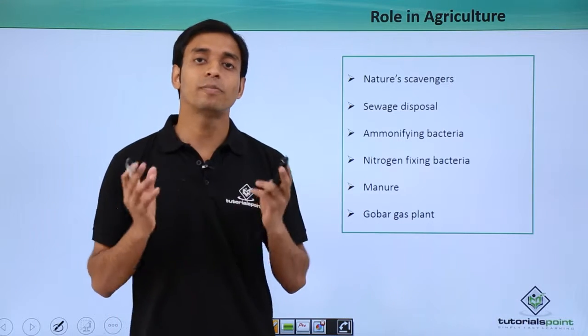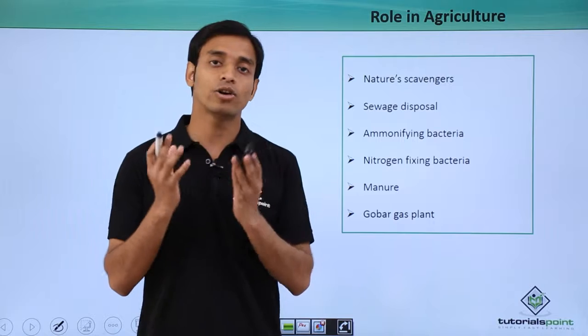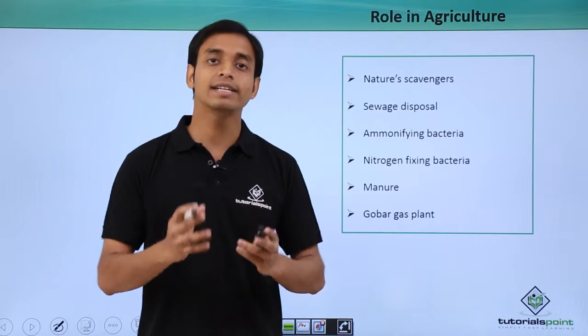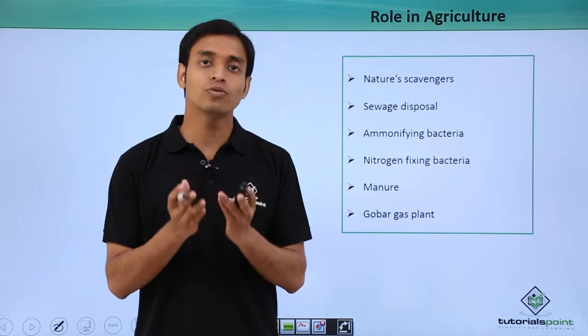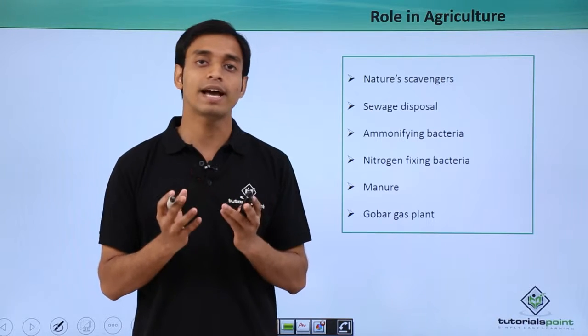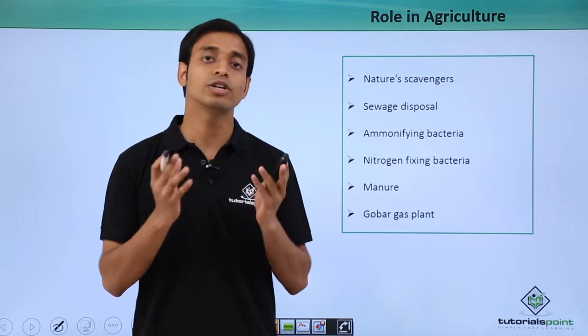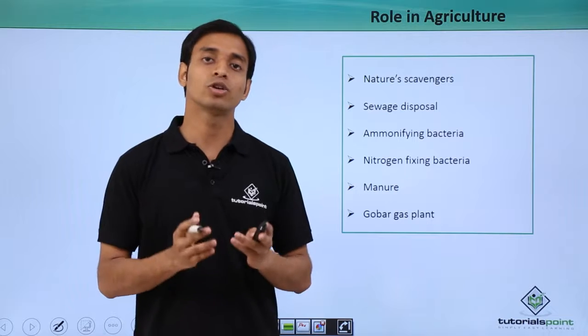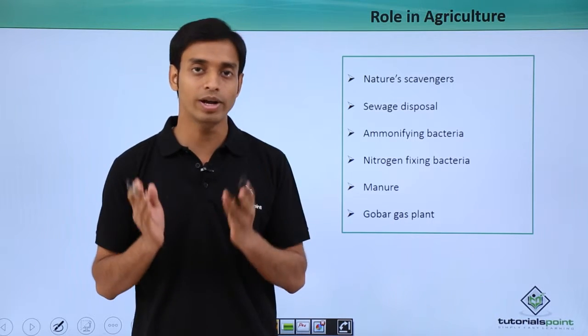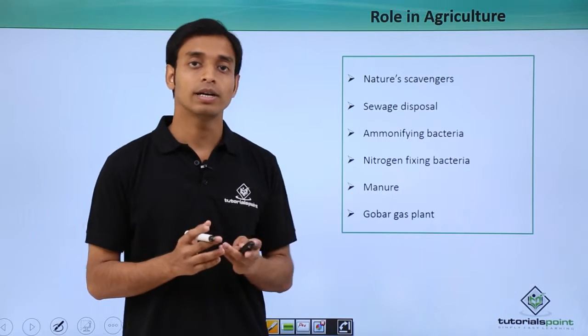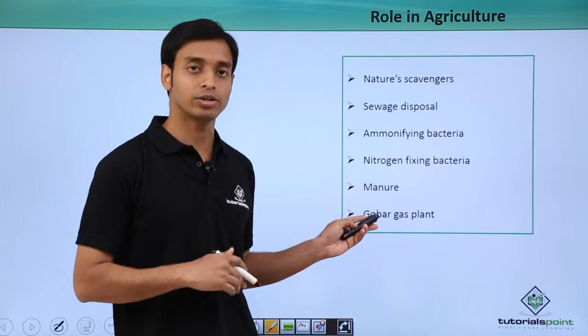Manure. They help in production of manure. That is, the dead and organic matter is decomposed and converted into manure. Because this manure has a high content of nutrients, which helps in the growth of the plants. So plants can grow well if grown in manure or treated with manure.